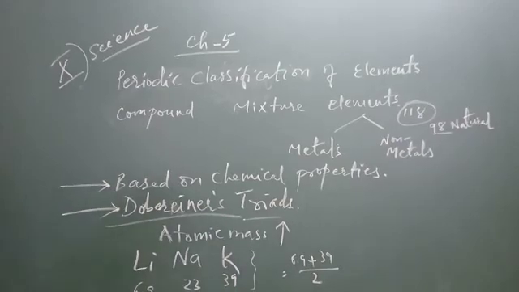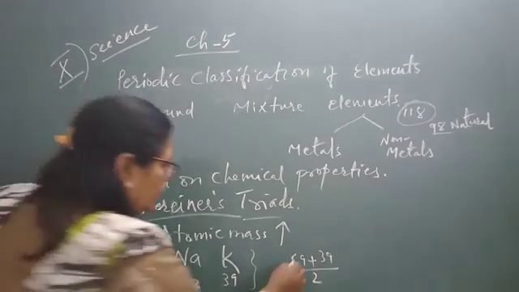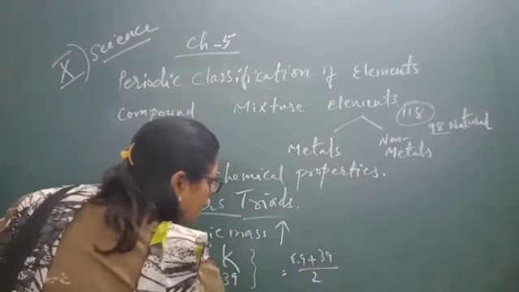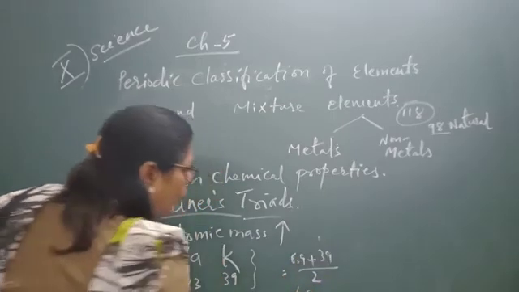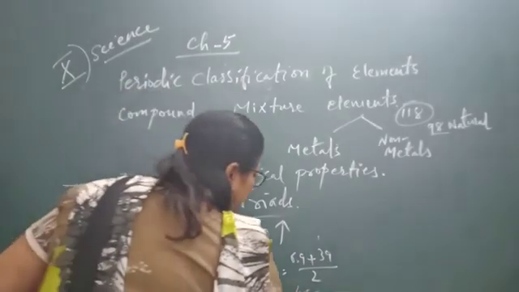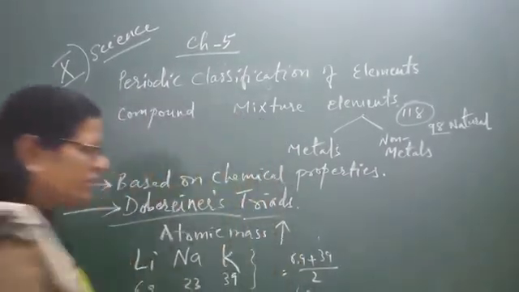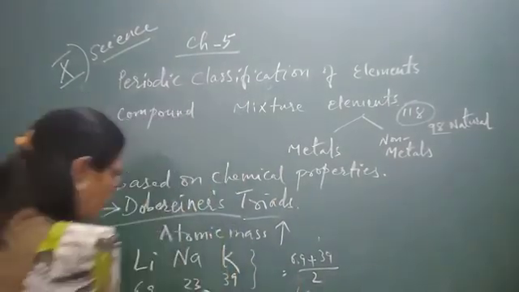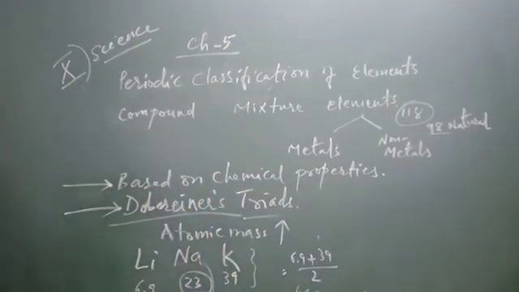If you add these two values you get 45.9, and divided by 2, approximately it is 23, and that is the atomic mass of sodium. Is it clear? So here is one example, and some groups of 3 elements are given, arranged downwards in order of increasing atomic mass. Can you find these triads according to Dobereiner?